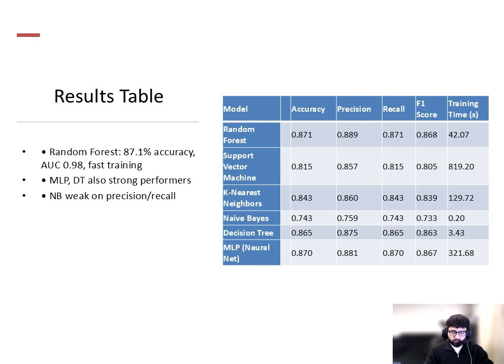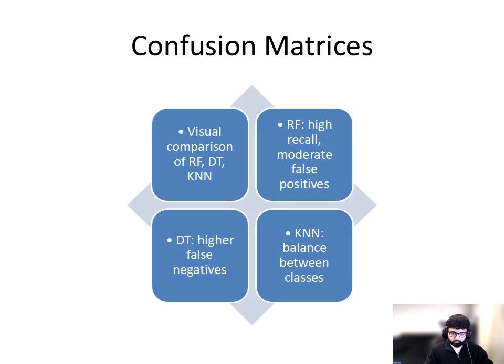This table summarizes the metrics across all models. Random forest balances strong performance with fast training time, which makes it a good candidate for real-time applications. SVM, while accurate, had a much higher training cost, and KNN showed scaling issues.